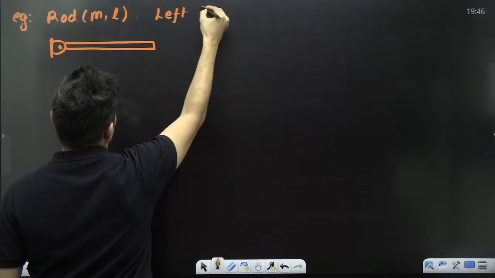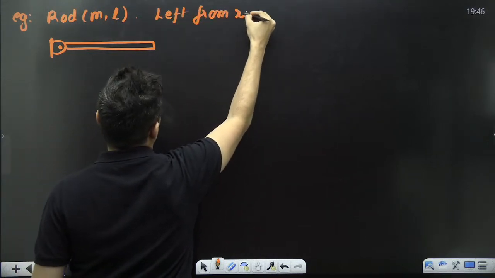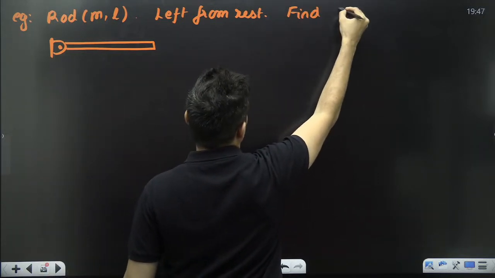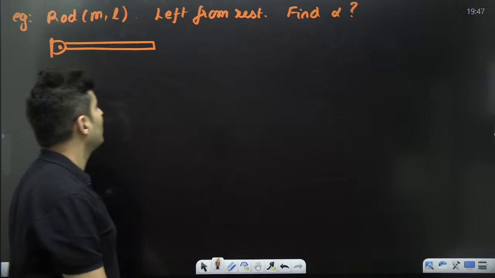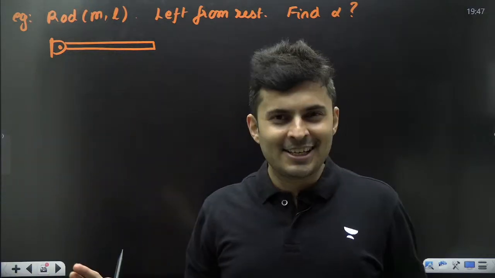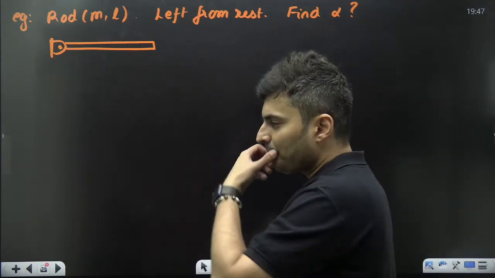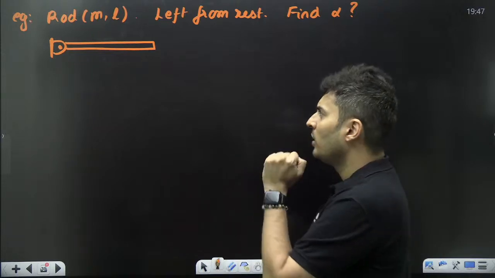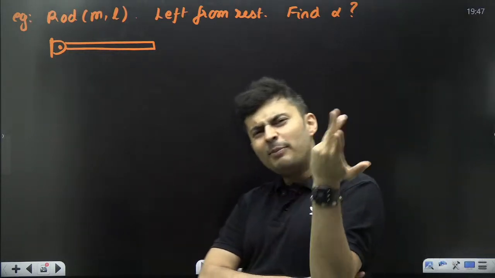It is left from rest. Question is, find alpha. That's all. The rod is left from rest. Find alpha. Now you might be thinking, what do we do now? I would say draw FBD.